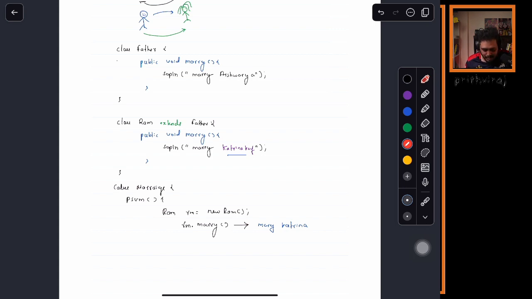So we will add one small keyword called final here. Now, if I declare a method as final, can we override that method? We can't, you are saying. Let us see this in action. Can we override the method or not? Okay, Ramji, sorry. Next time you will marry Katrina Kaif.